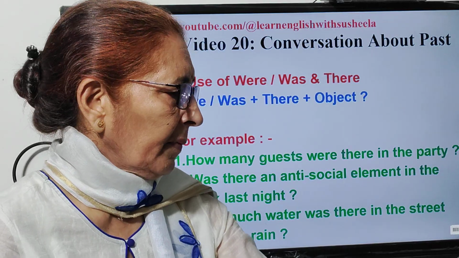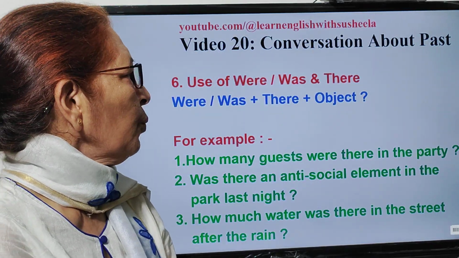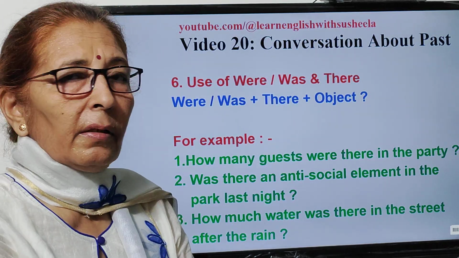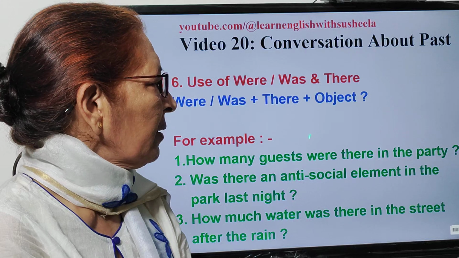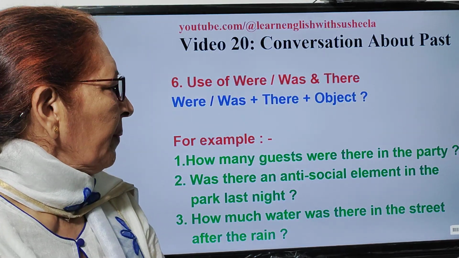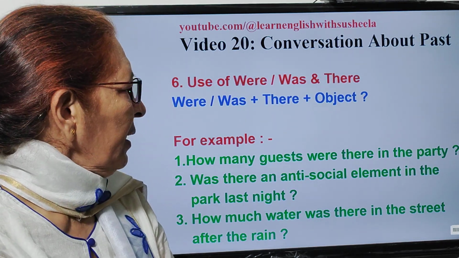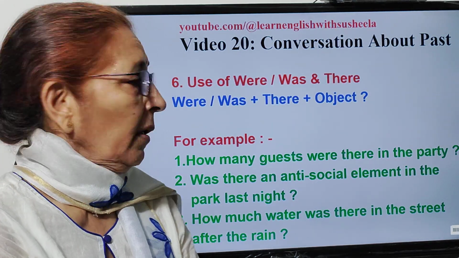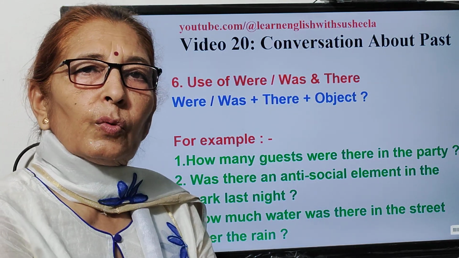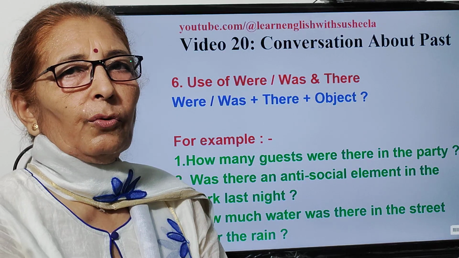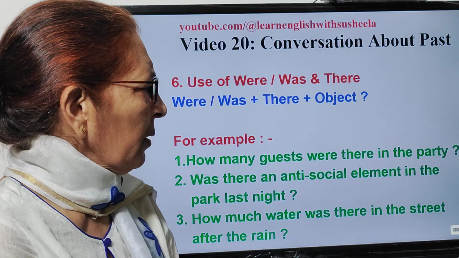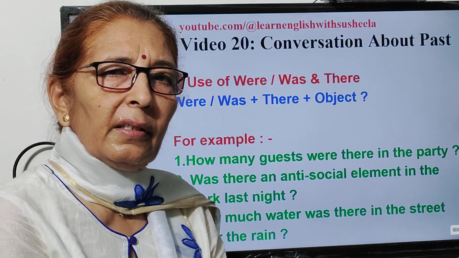Next, sixth, that is use of were or was and there. And here structure will be were or was plus there plus object. And then my examples. First, पार्टी में कितने मेहमान थे? How many guests were there in the party? And here the question is beginning with question word. So you have to give the answer where you will be telling the number. You can say there were 500 guests in the party.